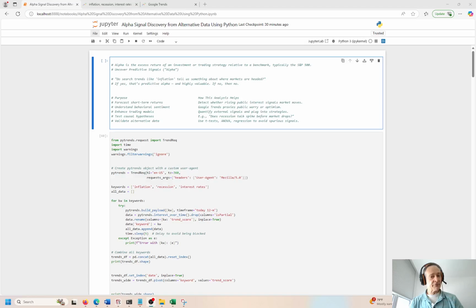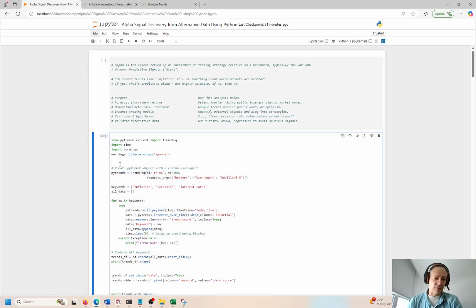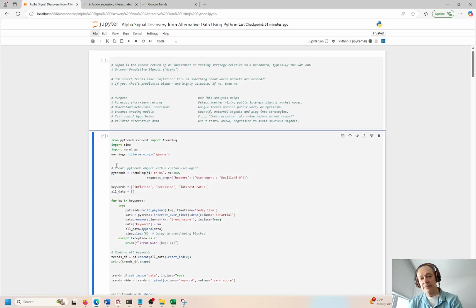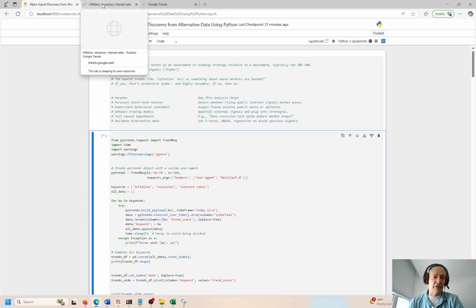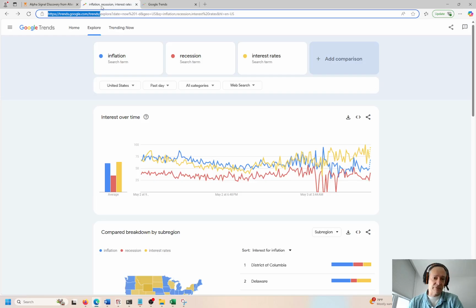So the first thing I'm going to do here is pull in some data from this endpoint right here. This is called Pytrends. This is a cool little thing that I just discovered recently. So you can put in different keywords that you're looking for, and it's going to tell you how frequently that word was searched for. So here's a good example over here. Here's inflation, recession, and interest rates.